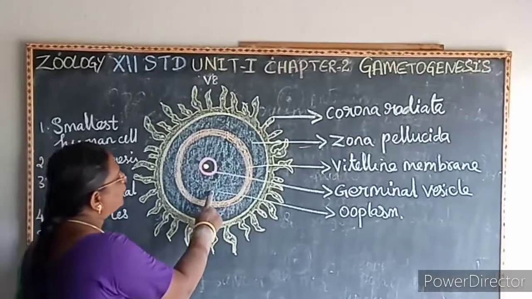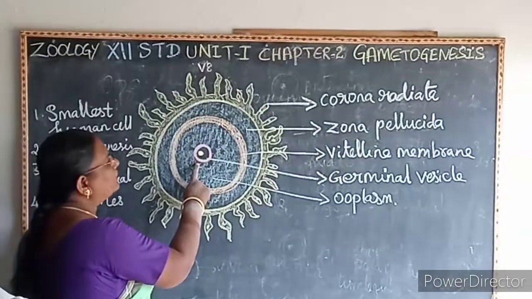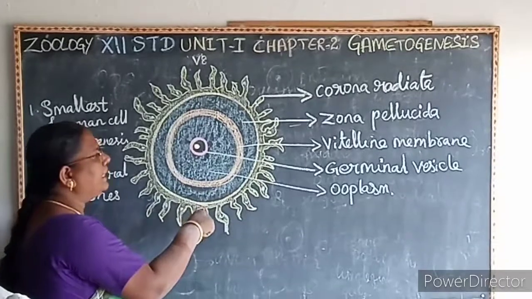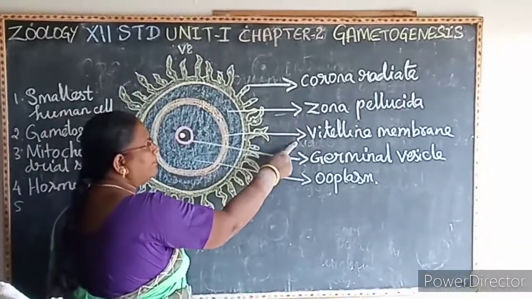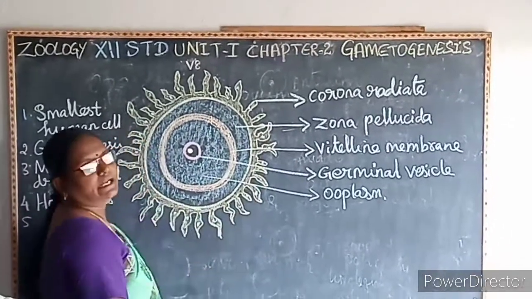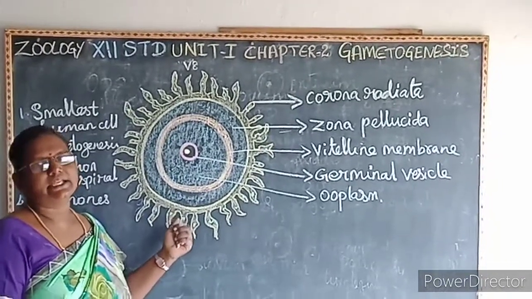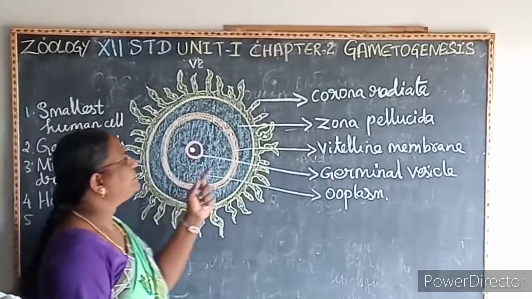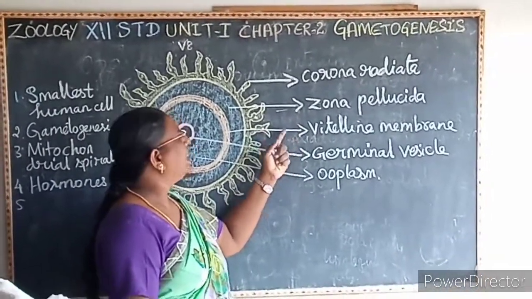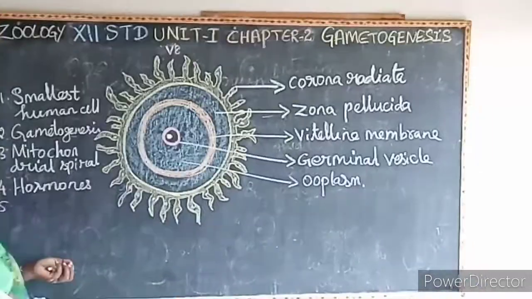See here, the cytoplasm of the ovum is known as what? Ooplasm. The nucleus of the ovum is known as what? Germinal vesicle. It is covered by three layers: inner vitelline membrane, middle zona pellucida, and outer corona radiata. So the ovum is microscopic, non-cleidoid and alecithal. Then what is the perivitelline space? Between the zona pellucida and the vitelline membrane, the space is known as what? Perivitelline space. Next we'll recall the topics we learned.